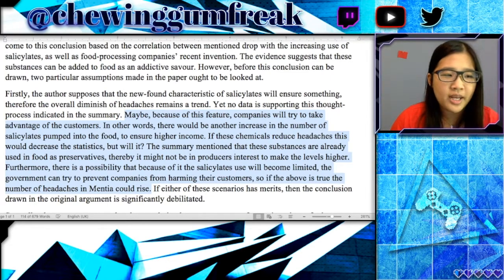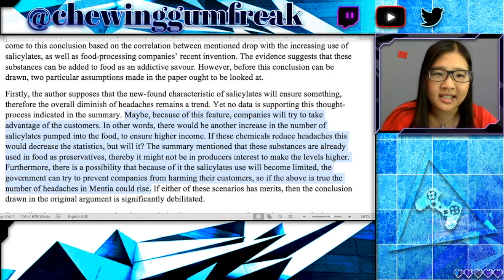All of this information is what I call excessive speculation. So instead of attacking the fact that the logic is off, our test taker here is focusing on the details. What are the possible things that could happen as a result of this finding about salicylates? In essence, the idea of this paragraph is really good.